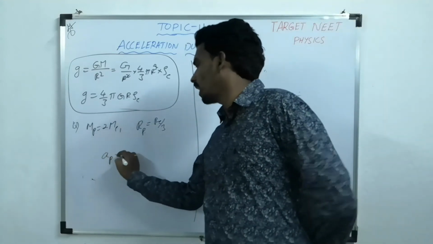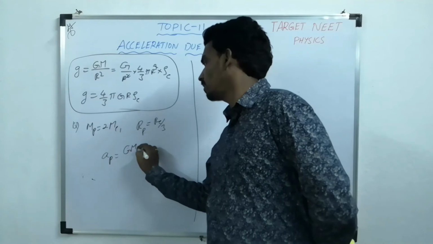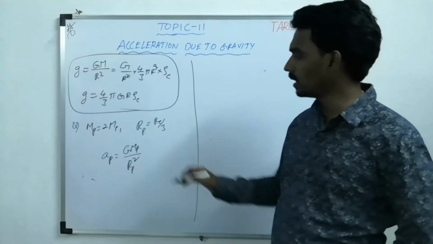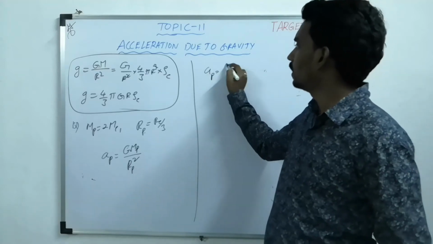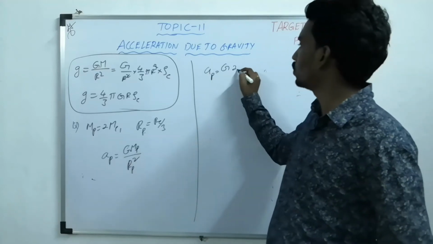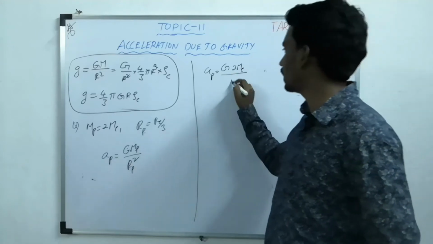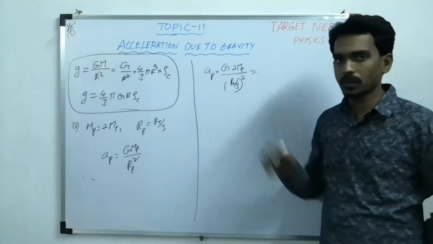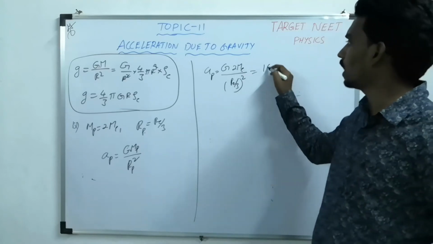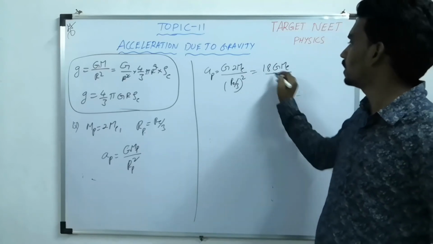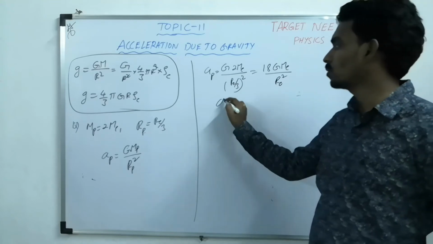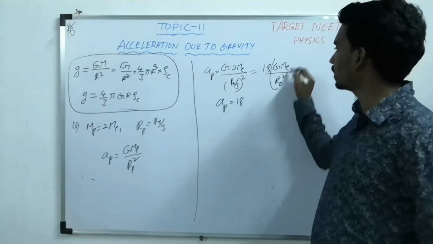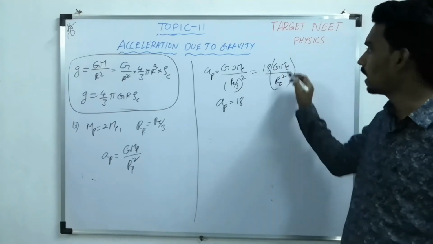Acceleration due to gravity on any planet is G Mp by Rp square, as we have just seen. But here Mp is 2 times the mass of Earth, and Rp is Re by 3 whole square. So 3 square goes up, 9, and 2 nines are 18, giving G Me by Re square. So the acceleration due to gravity on that planet becomes 18 times G Me by Re square.